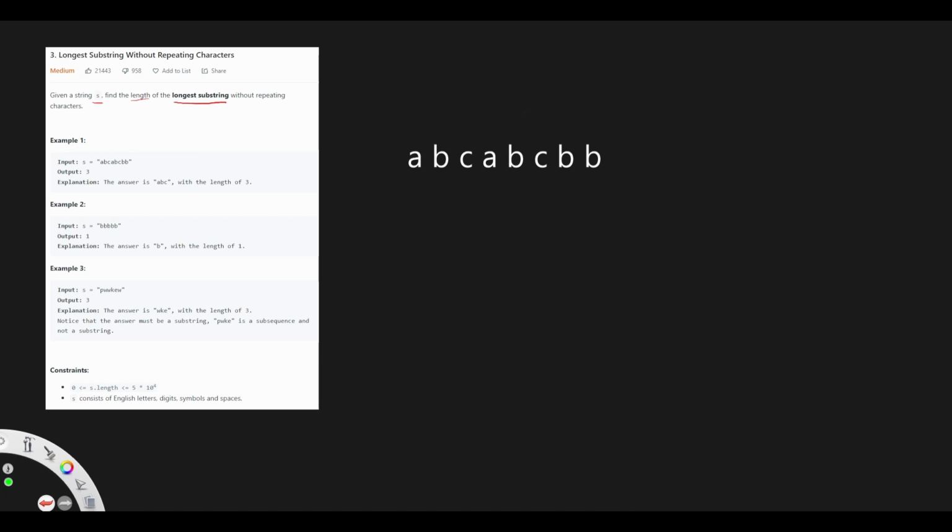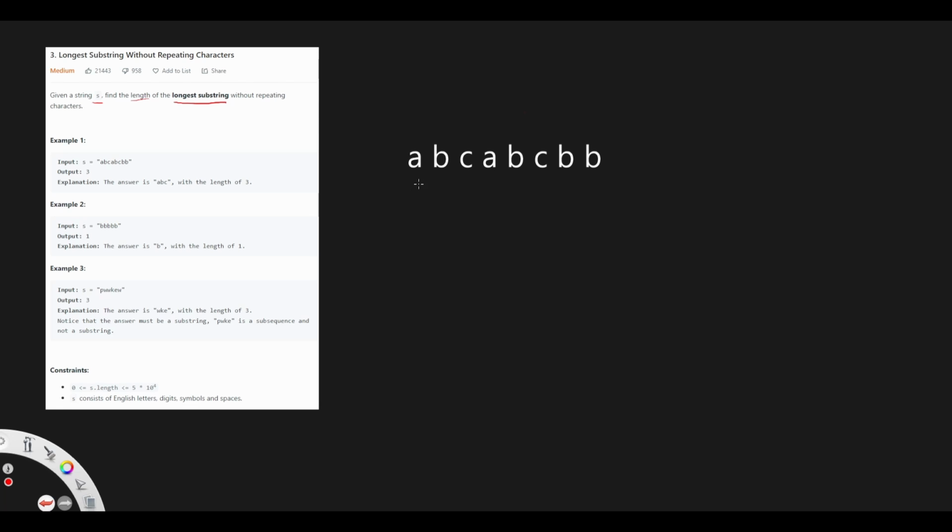Before we go into the details of this specific problem, let's clarify what substring means first. For example, a substring can be an empty string in our string, or it can be one character in the string, or it can be multiple characters in the string. But what it cannot be is a non-continuous sequence of characters in the string. What I mean by this is, for example, you can't take AB and BC at the same time because there are two characters that were left out of this substring, and this is a problem.